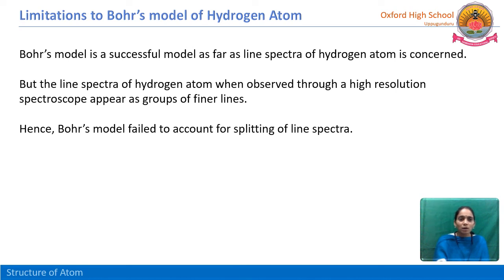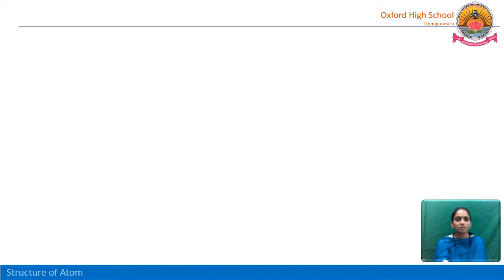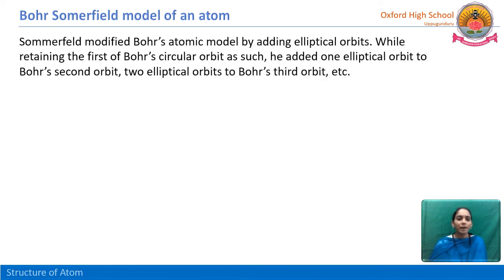The next scientist, let us see, Sommerfeld. He continued the experiments on the Bohr's model of atom. What he concluded, let us see. The next one is the Bohr-Sommerfeld model of atom. Sommerfeld just extended the Bohr model of atom.